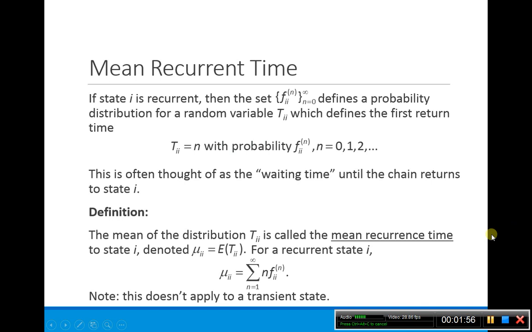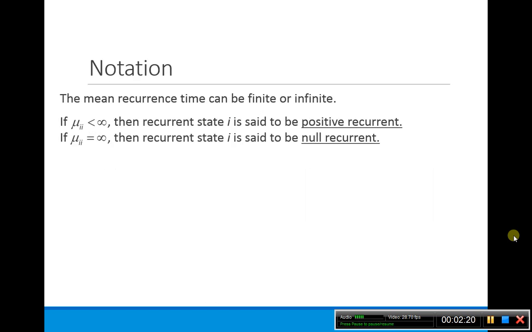And so obviously, we're talking about the possibility that you can return to state I, so we only talk about this in terms of recurrent states. In a transient state, it may never return to state I. It could, but it may never return. So we really don't talk about this for transient states. We only talk about this for recurrent states.